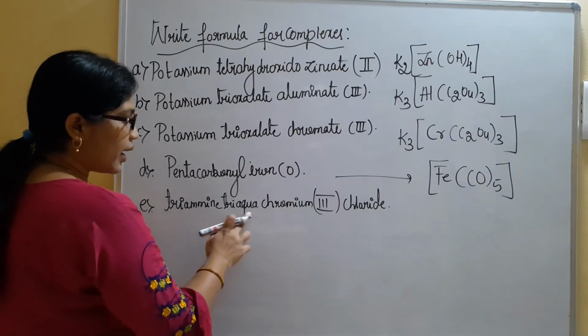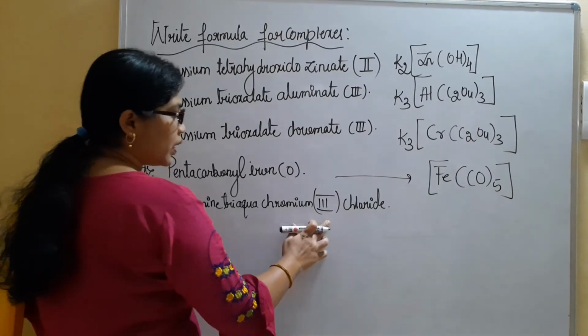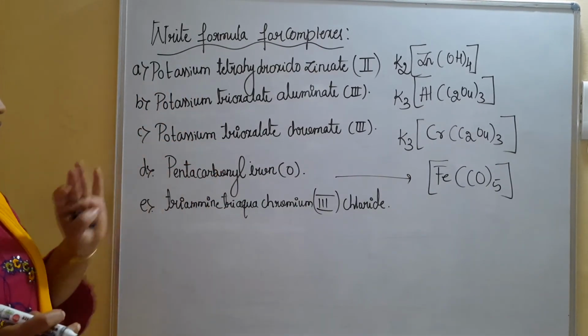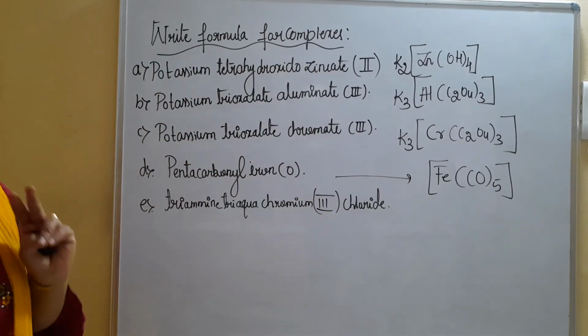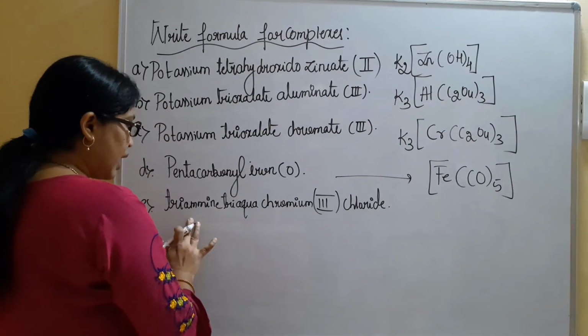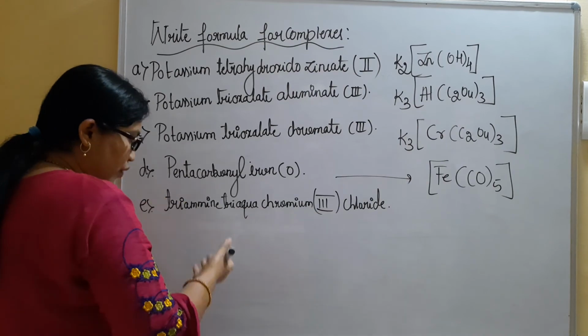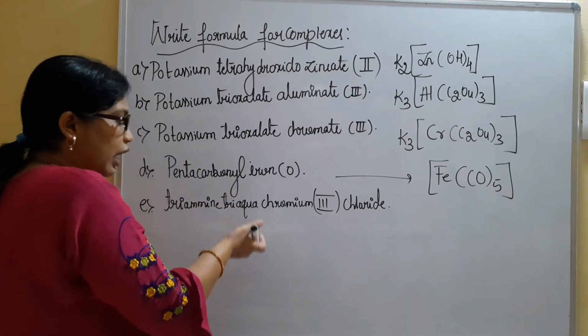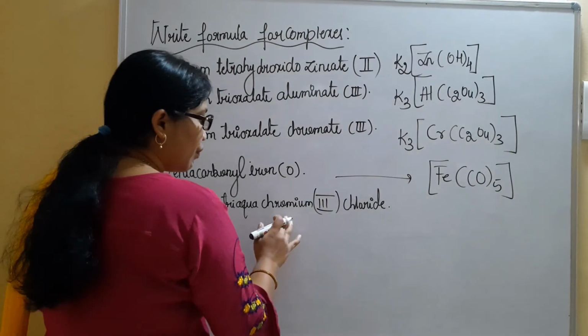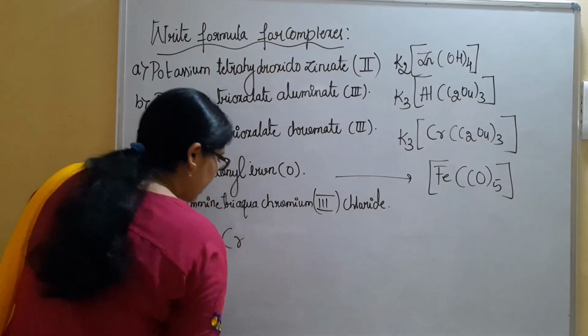Triamine triaqua chromium 3 chloride. It is a cationic complex. But here two types of ligands are present. Triamine, triaqua. Amine will be written first, then aqua will be coming according to alphabetical order. Then we have chromium as the central metal atom.